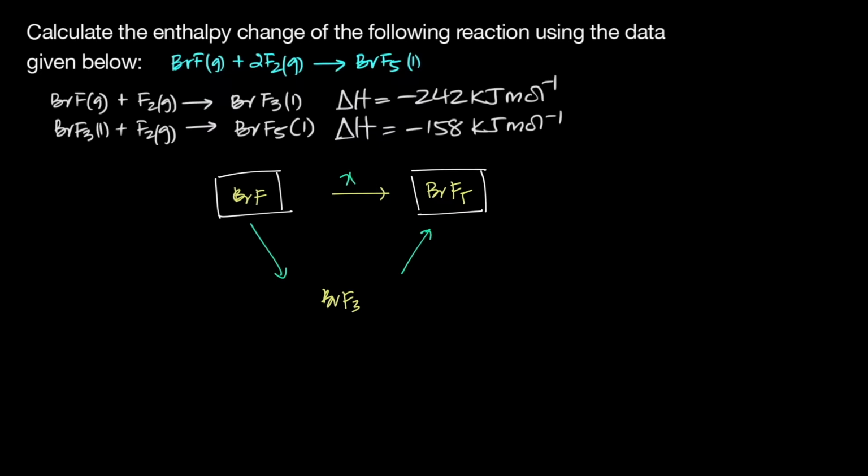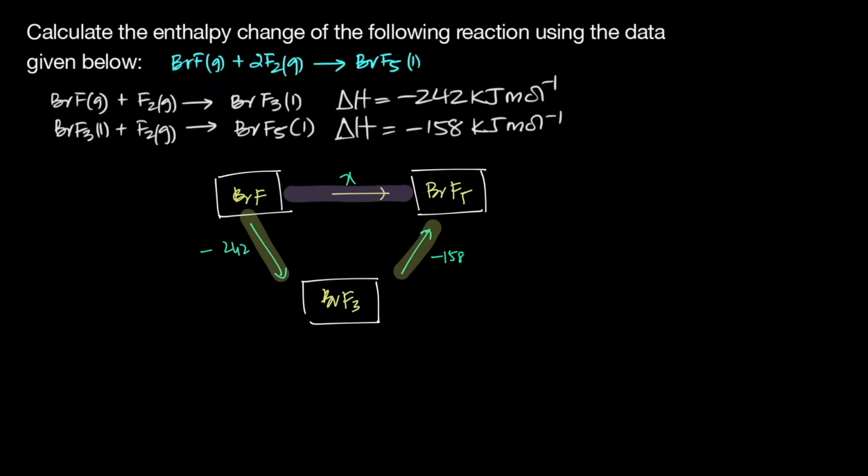So what we have is that if we convert from BrF to BrF3, our enthalpy changes minus 242, that's the first reaction. And then from BrF3 to BrF5, our enthalpy changes minus 158, right? So this path over here, which is the overall enthalpy change, you can go directly from reactants to products, or you can first convert the reactant to some intermediate, which is BrF3, and then convert that intermediate to the final product, right?